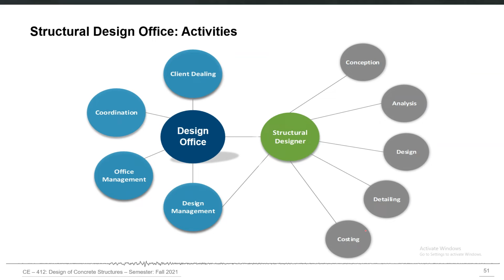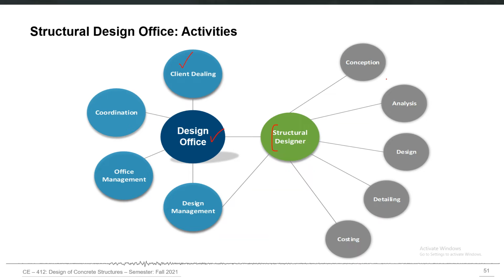If we look at the activities, a structural designer obviously will be a part of a structural design office, which itself has its own domain of activities. For example, the client dealing obviously will not be the primary role of the structural designer. The design office on his behalf may deal with client coordination, office management, design management, all of these things. The design office or some key principal investigator other than the structural designer may handle.